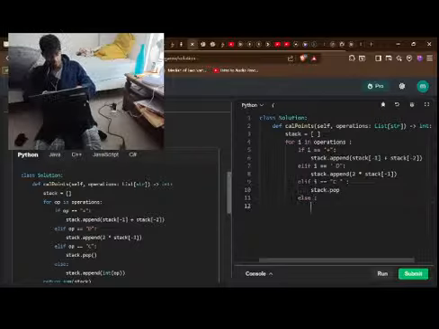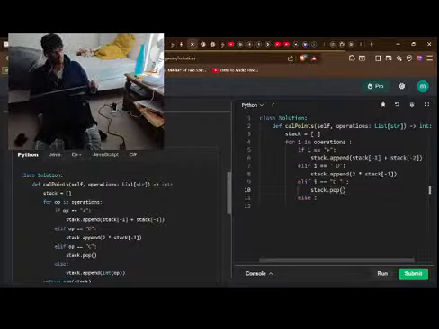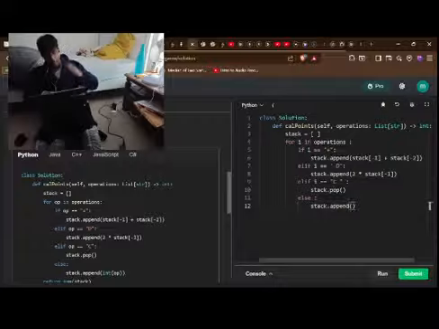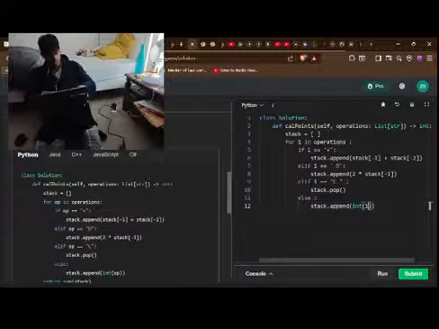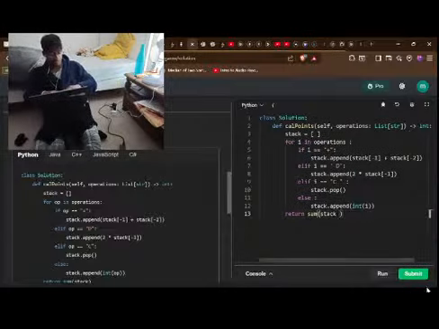And else would be any numbers. What should I do? I'm not looking at the solution. So what should I do with the numbers? I think I'm just gonna stack dot append. I need to append the integer of i. And after all of that, I need to return the sum of stack. Let's do it.